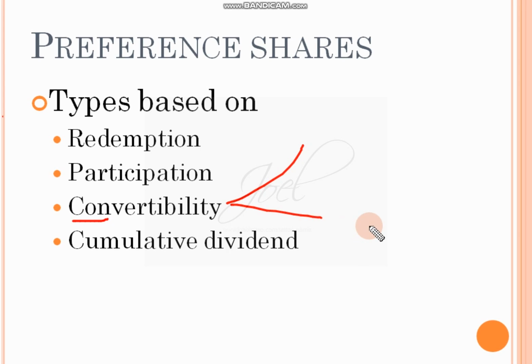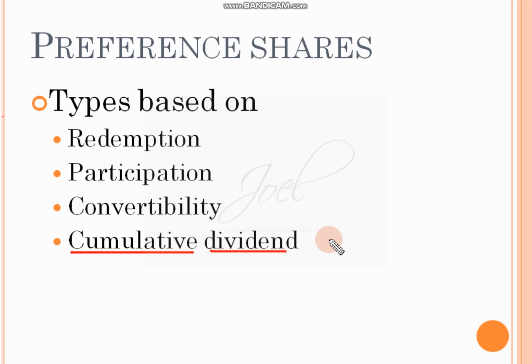Next type is based on cumulative dividend. Cumulative dividend, it is cumulative preference shares and non-cumulative preference shares. Now we should know what is cumulative preference shares and what is non-cumulative. Cumulative preference shares are those preference shares where their dividend will be cumulative.